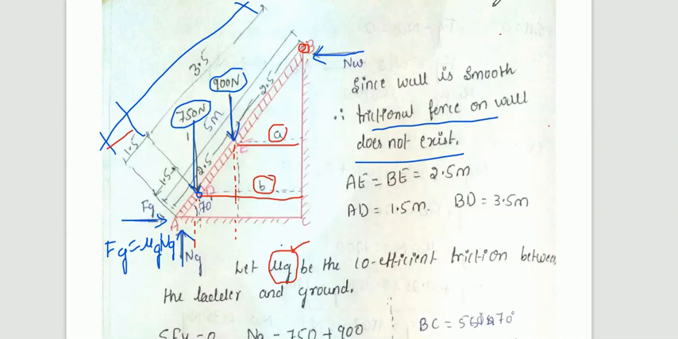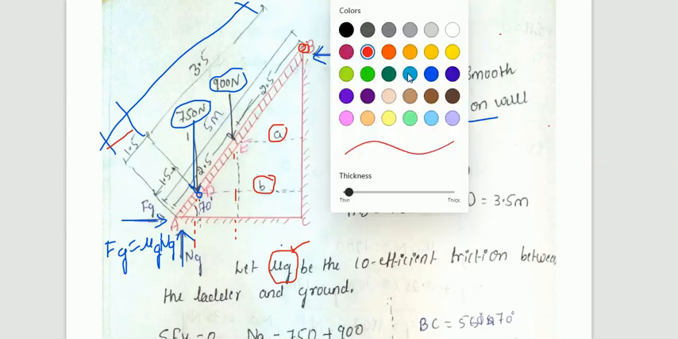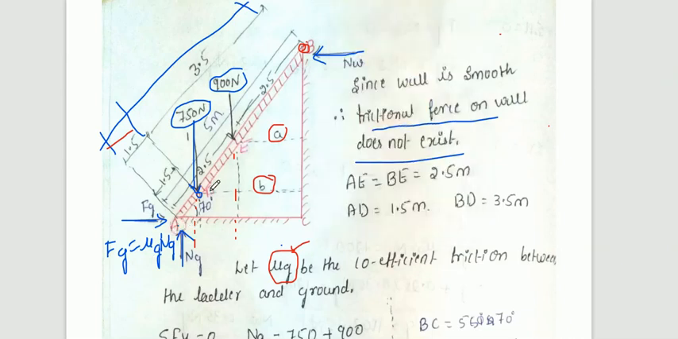Now let us see the given figure carefully. Here this is point A, and D is the point where the 750 force is acting, and E is the point where the 900 force is acting. So AE is nothing but 2.5, that is half of the length of the ladder, and AD is where the 750 force is acting, that is 1.5. The remaining is 3.5, that is what I have written.